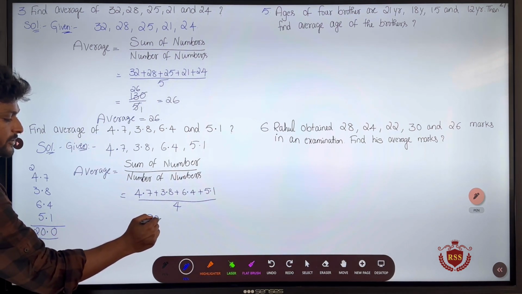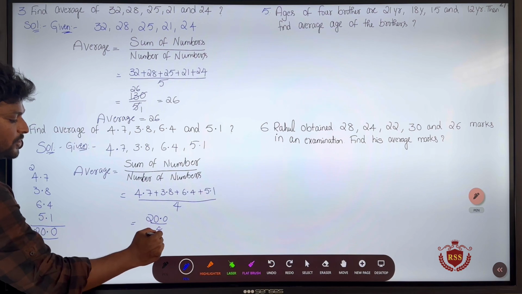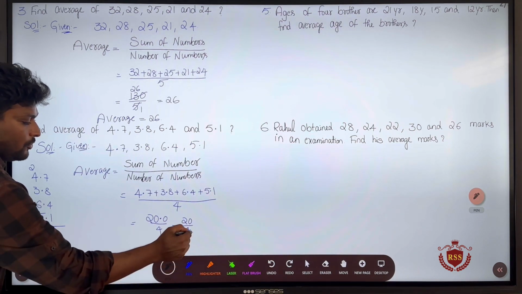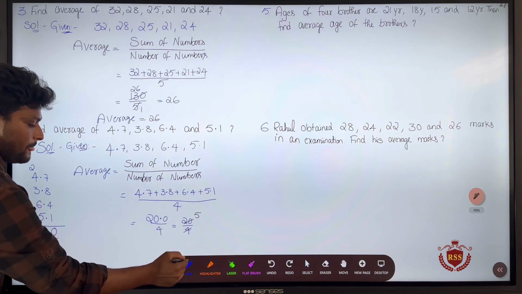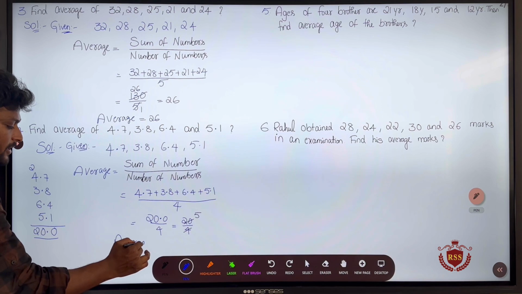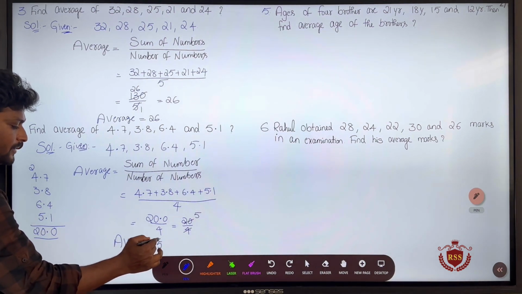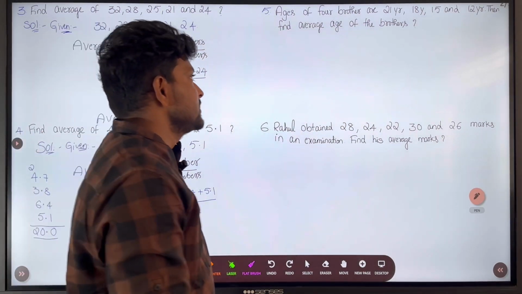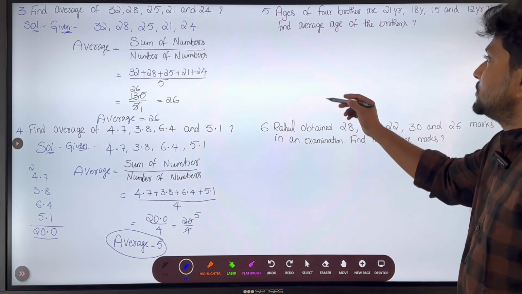20.0 divided by 4. 20.0 is nothing but 20 by 4. 4 1s are 4, 4 5s are 20. So average is equal to 5. Clear? So next, coming to that fifth question, find the